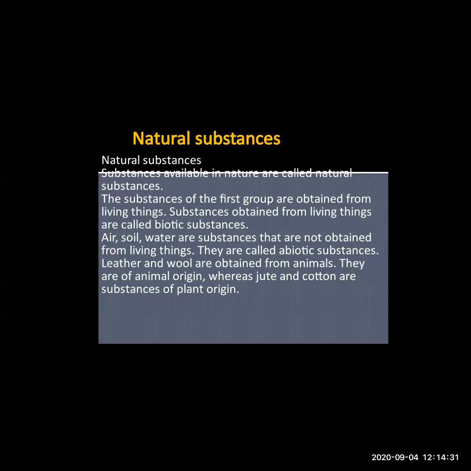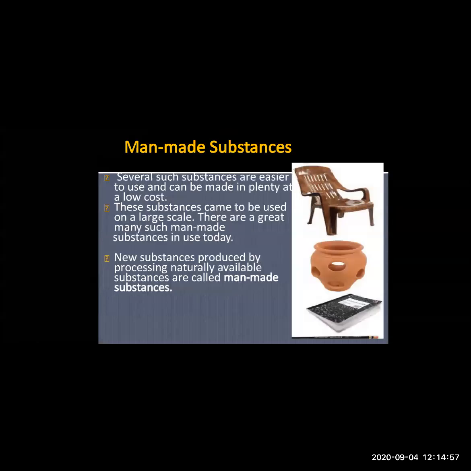Whereas jute and cotton are substances of plant origin. You have seen the cotton plant. Cotton is obtained from a plant, so it is called plant origin. The things which are obtained from animals are called animal origin, and the things which are obtained from plants are called plant origin. Now let's see what man-made substances are. The new substances which are produced by processing the naturally available substances are called man-made things.